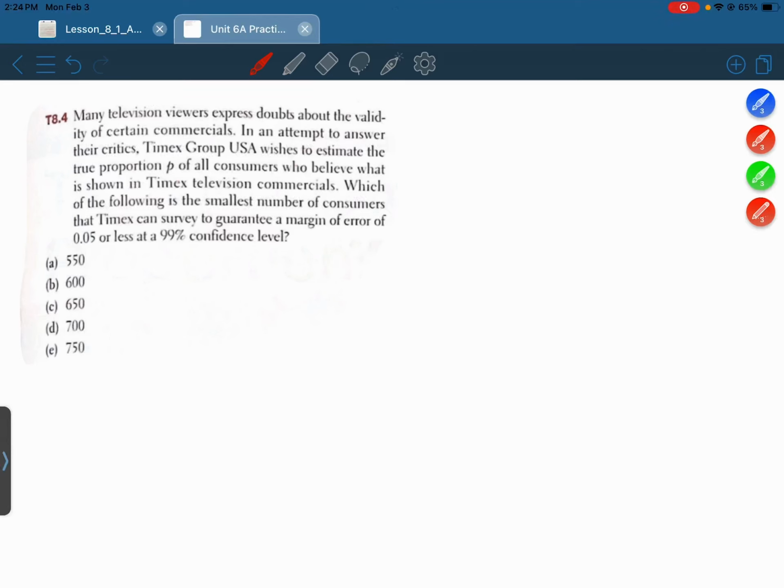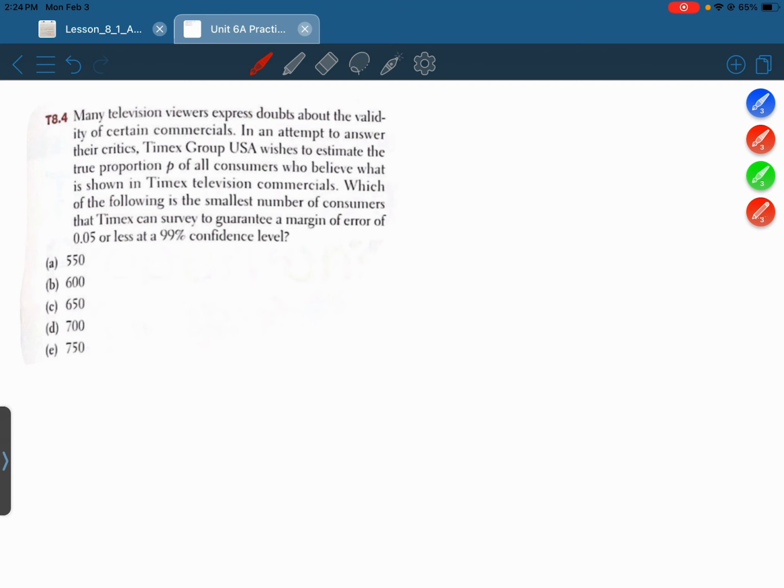T8.4. Many television viewers express doubts about the validity of certain commercials. In an attempt to answer their critics, Timex Group USA wishes to estimate the true proportion, P, of all consumers who believe what is shown in Timex television commercials. Which of the following is the smallest number of consumers that Timex can survey to guarantee a margin of error of 0.05 or less at a 99% confidence level?